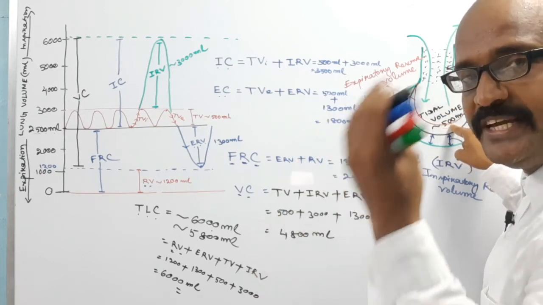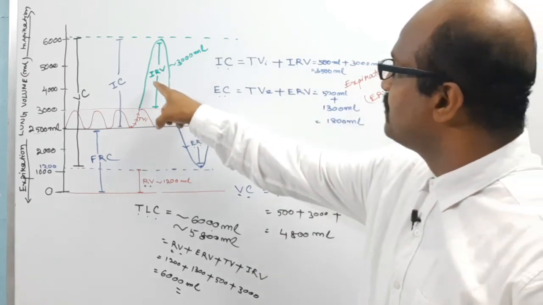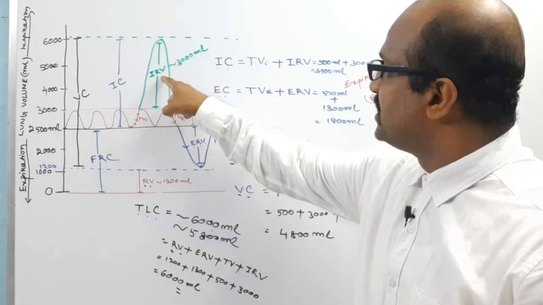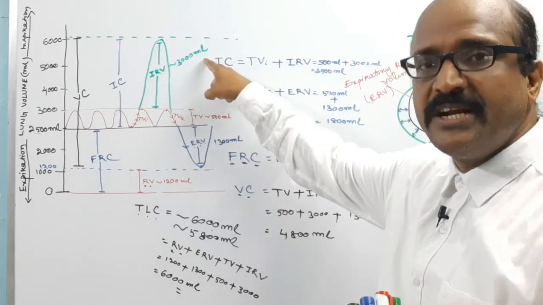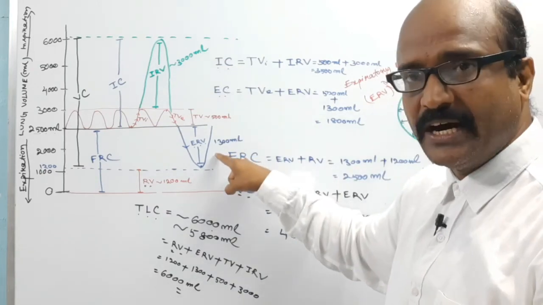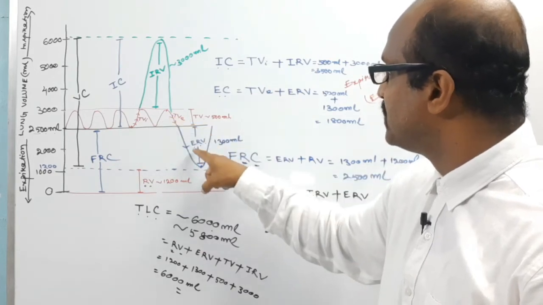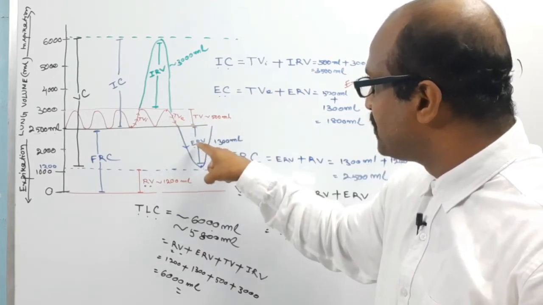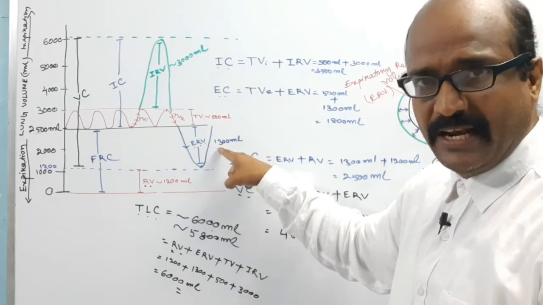But when we forcefully intake extra air beyond the tidal volume, this is known as the inspiratory reserve volume, which is about 3000 ml. We forcefully expel extra air beyond the tidal volume; this is known as the expiratory reserve volume, which is about 1300 ml.